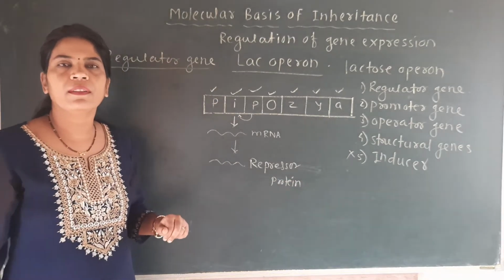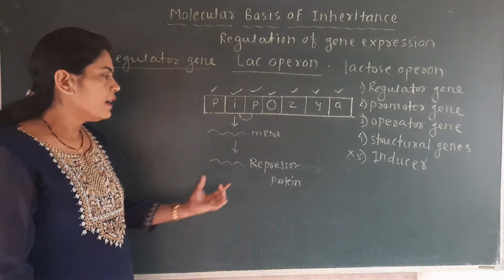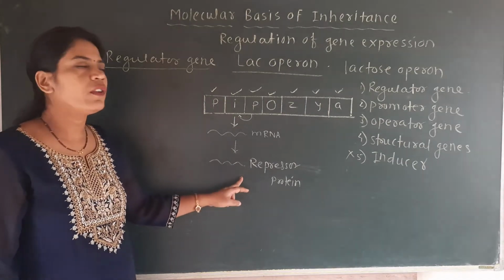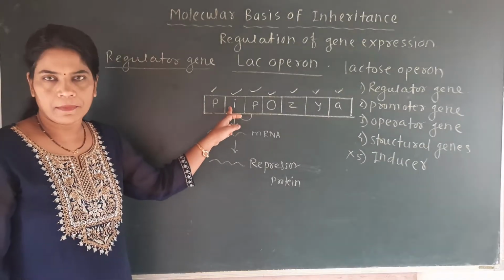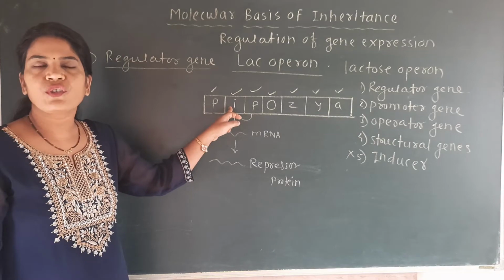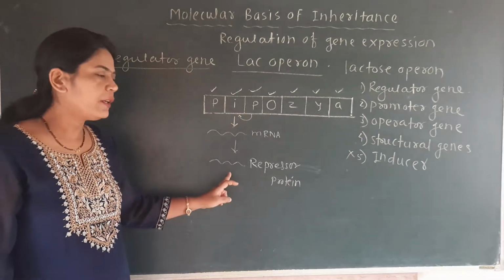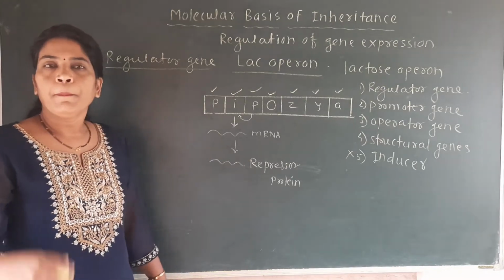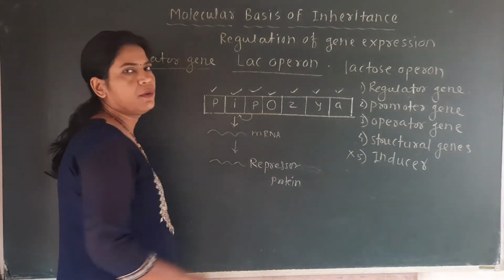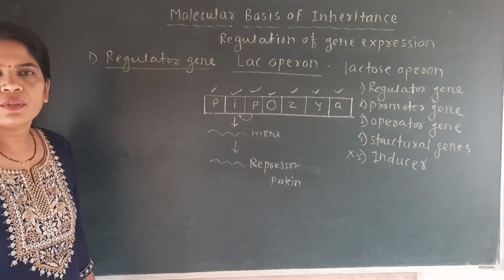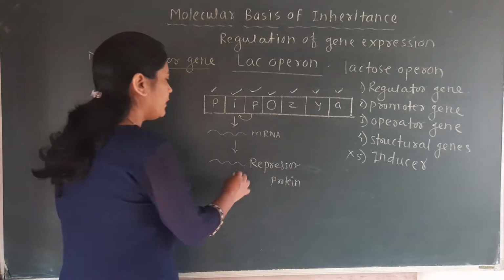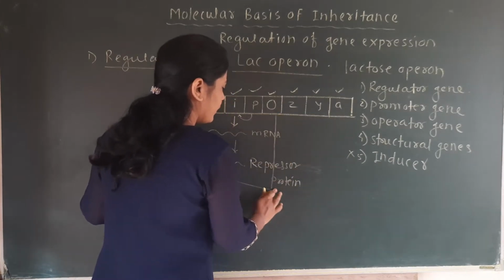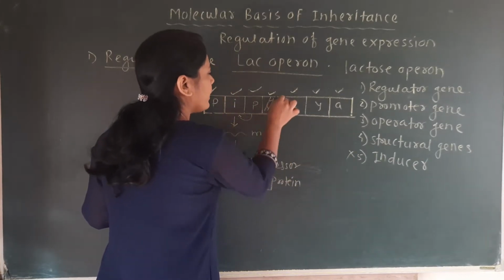So a very important thing is that if the question is asked, the repressor protein in the lac operon is produced by, then this repressor protein is produced by the regulator gene. Okay, so the first function of the regulator gene is that it produces the repressor protein, and this repressor protein binds to the operator region. In the previous lecture we have seen that this repressor protein binds to the operator region and blocks it.